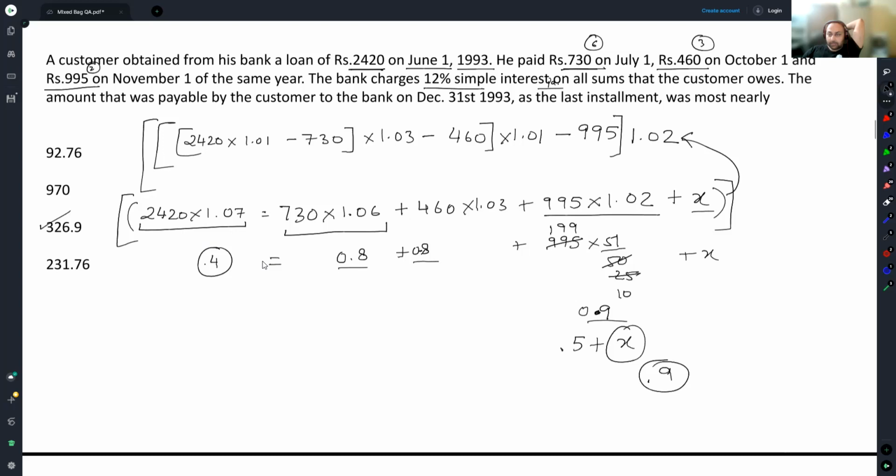2190 दे दिया है, 230 बचा है. 2190 कब दे दिया? In the summation of these three amounts. No, you cannot do that. The amount that is paid on 730 and the amount that is paid on October 1, are they equivalent amounts? The amount that is paid on July 1 and the amount that is paid on October, you cannot equate them. You can only compare things when you are bringing them to the same point of time.